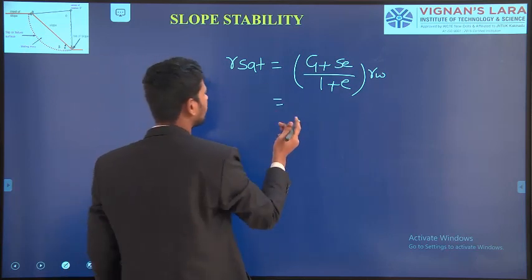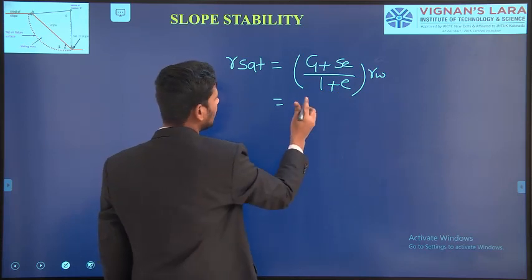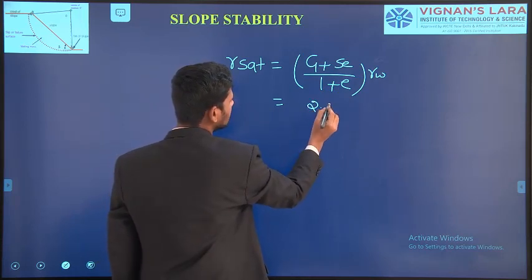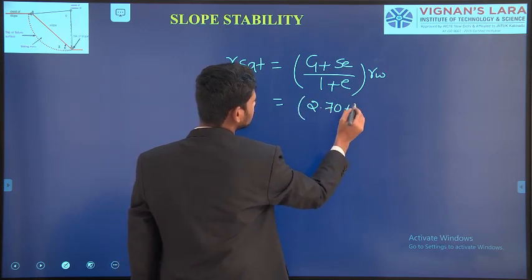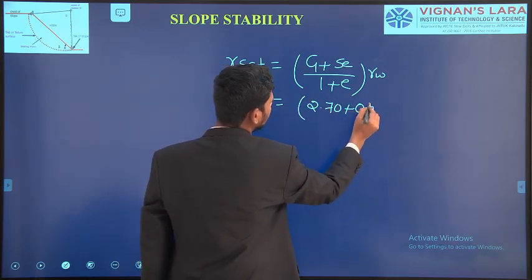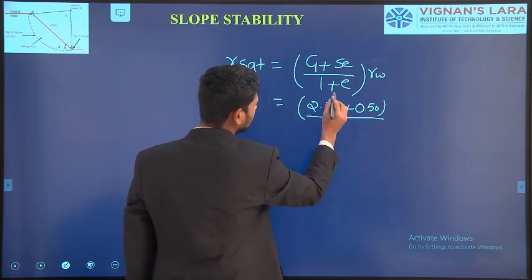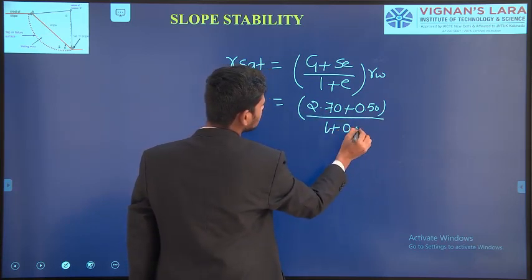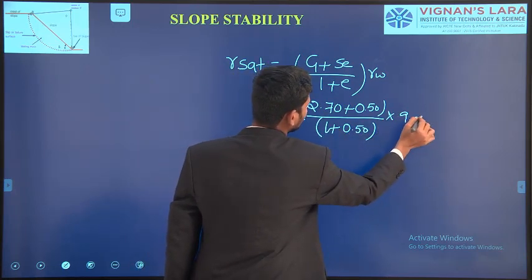Then you will get G plus e divided by 1 plus e, into gamma w, where G is the specific gravity of the soil mass, 2.70, plus e, the void ratio, 0.50, divided by 1 plus the void ratio 0.50, and substitute the unit weight of the water.